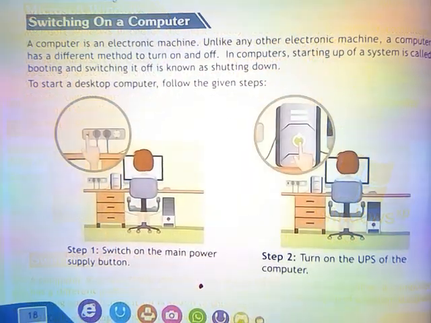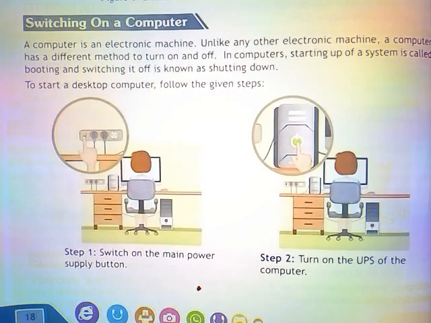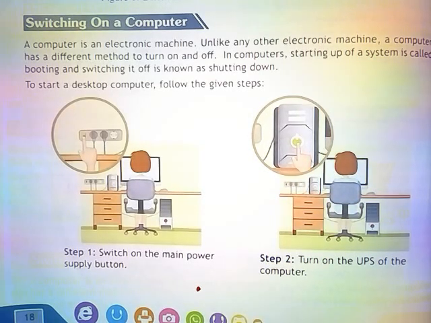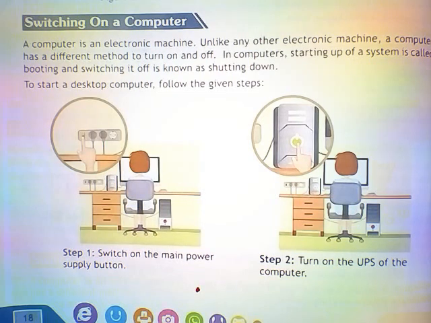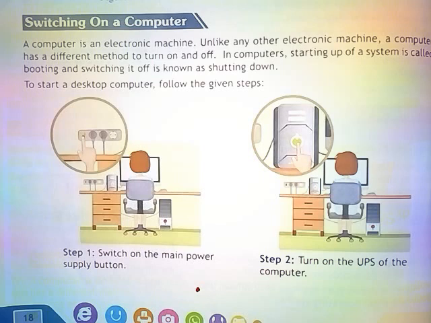Switching on a computer. A computer is an electronic machine. Unlike any other electronic machine, a computer has a different method to turn on and off. In computers, starting up a system is called booting and switching it off is known as shutting down.